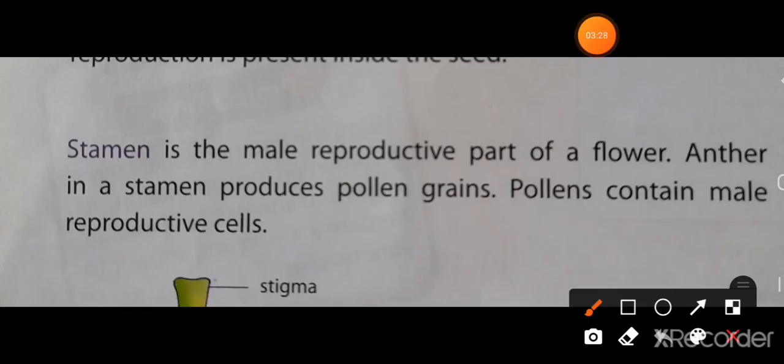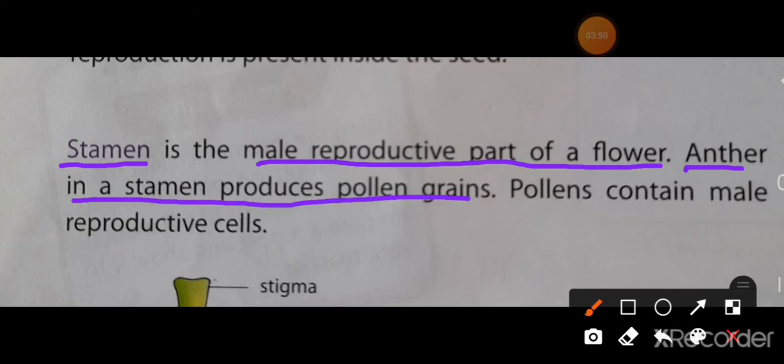In the previous video, we learned about the male and female reproductive parts of a flower, and in this video we will learn a little bit about them again. Here it is given, stamen. Stamen is the male reproductive part of a flower. An anther in a stamen produces pollen grains.